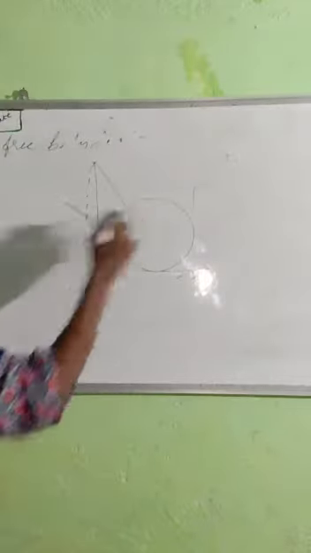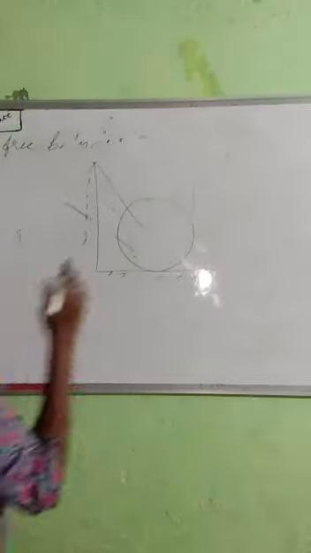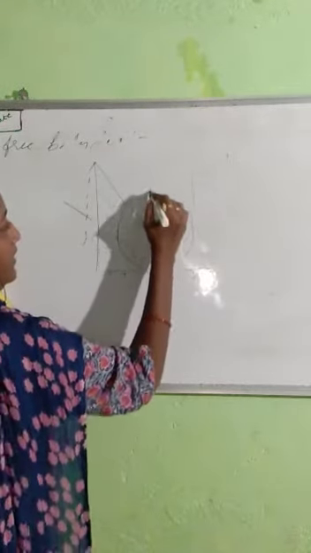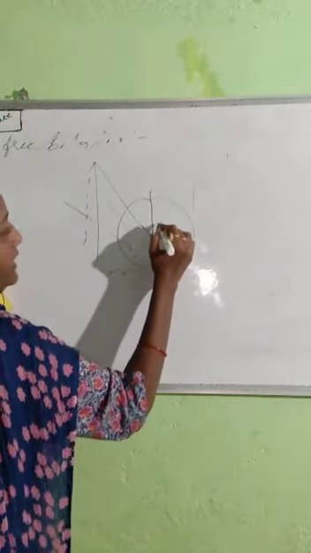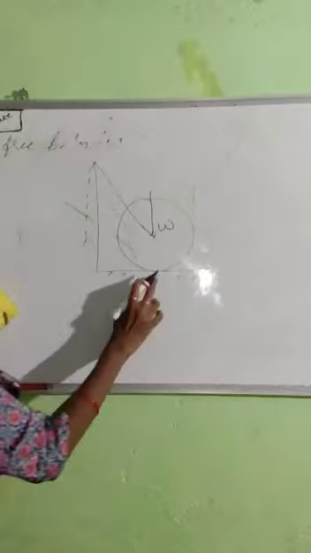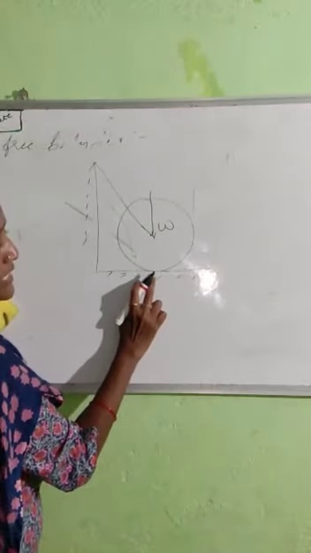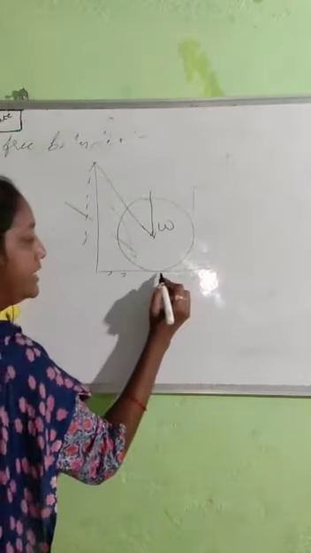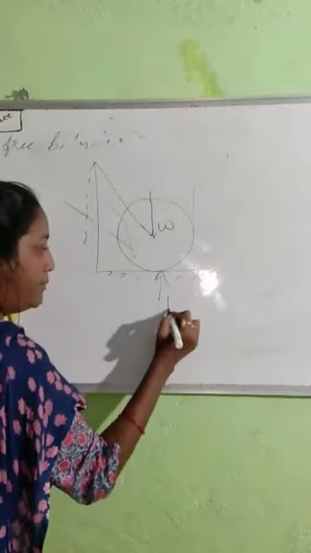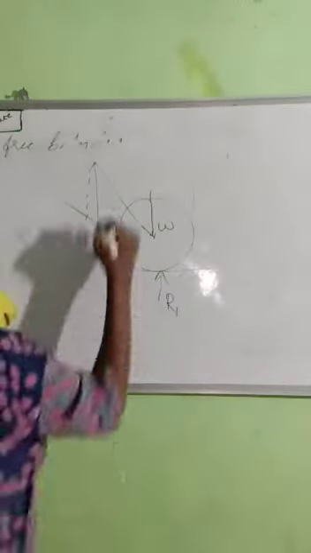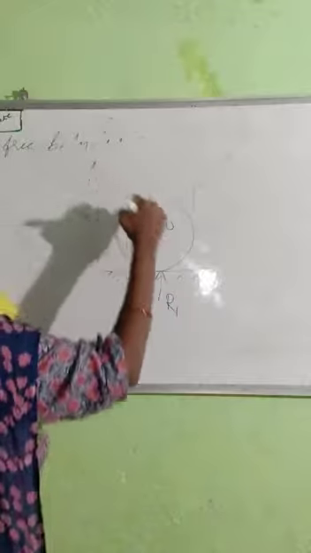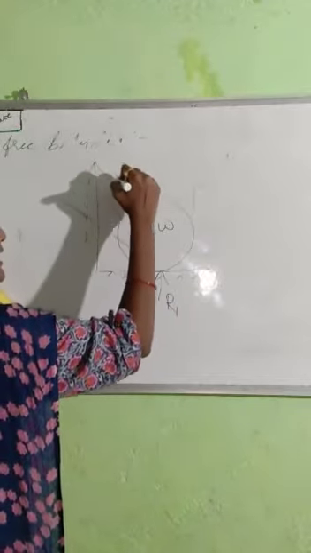When a string is there, it has tension. Now weight is acting, compulsorily weight will be acting in the downward direction. See, here one restriction is there, the body is touching the surface. When a restriction is there, I represent R1. Similarly, this is one string. When a string is there, you have to represent T.